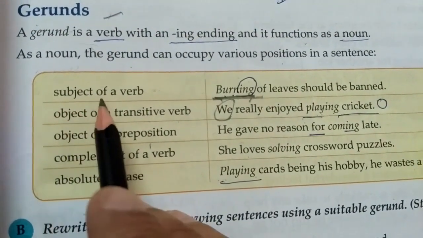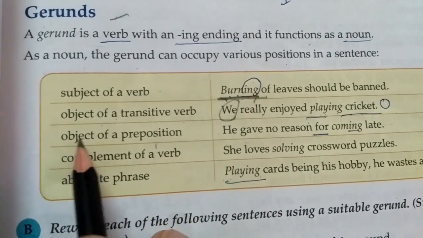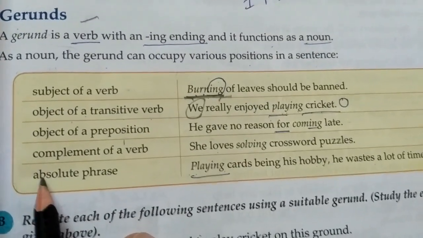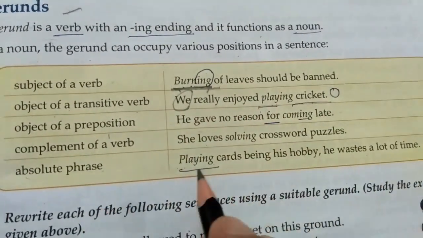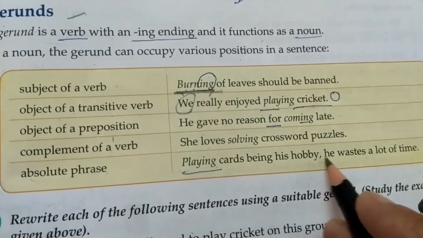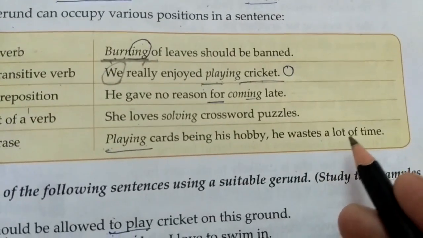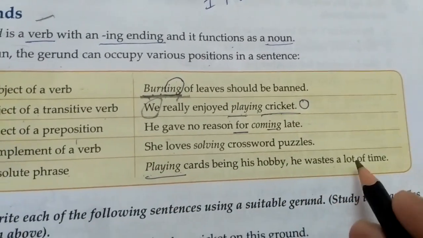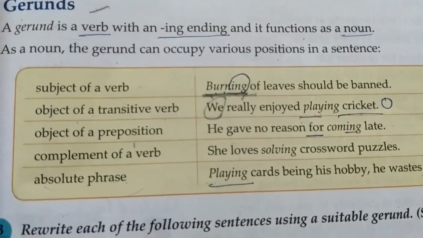A noun can work as a subject, so the same gerund can work as a subject. It can work like an object also: object of preposition, complement of verb, absolute phrase. Absolute phrase means that phrase which you can separate from the sentence. If you separate it, the meaning of the other part of the sentence still remains. In 'He wastes a lot of time', this part has no impact; if you skip it, there would still be the meaning. So that phrase is called an absolute phrase. These examples are easy to understand, showing how a gerund works like these.